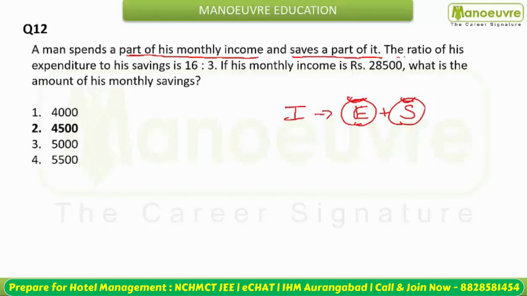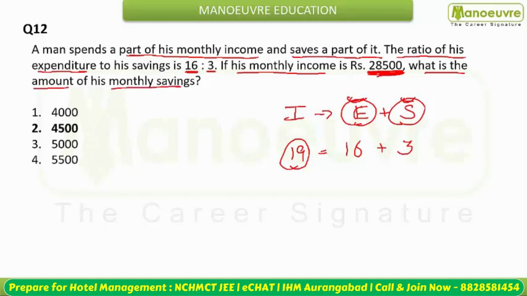Okay. Now you are given the ratio of his expenditure and savings is 16:3. एक्सपेंडिचर आपका 16 रुपीज है तो सेविंग आपकी 3 रुपीज है. And you are given his monthly income is rupees 28,500. यहाँ से हम कह सकते हैं बच्चे इनकम कितना है? 19 रुपीज है. एंड 19 का वैल्यू आपको गिवन है 28,500. And what is asked to you? You have to answer what is the amount of his monthly saving. सेविंग्स कितना है? That is 3.